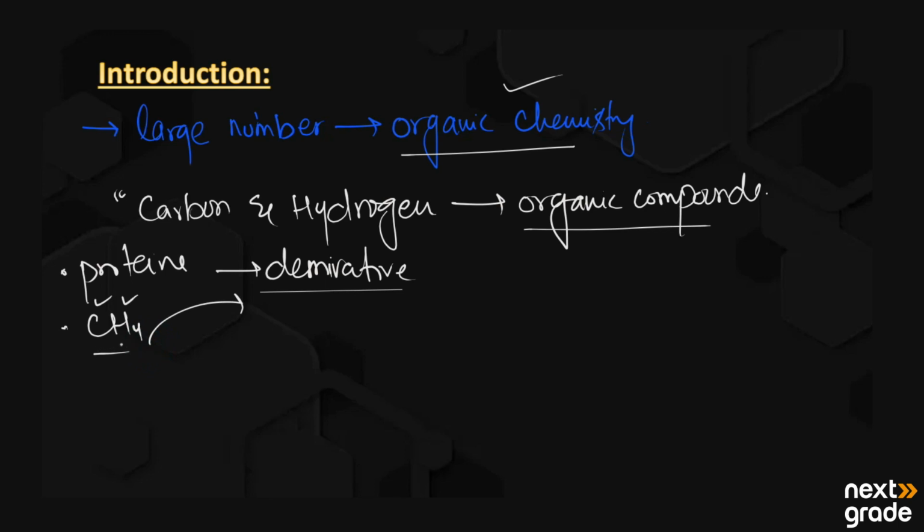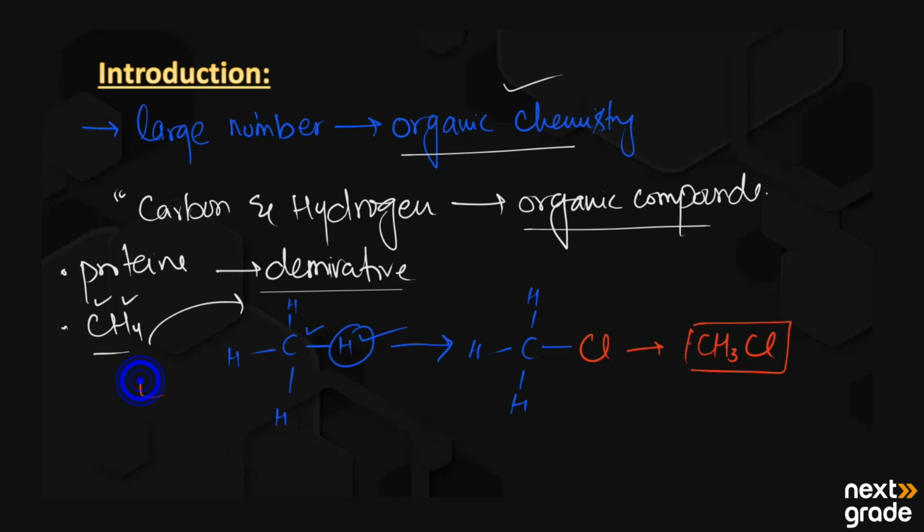I'm going to draw the structure of methane, CH4. The central one is carbon along with the four hydrogens. If I replace one hydrogen with another atom, we have CH3, where the hydrogen has been replaced by chlorine. The new compound we gained is CH3Cl, and this compound is known as its derivative. So the organic compounds and their derivatives and their study is known as organic chemistry.